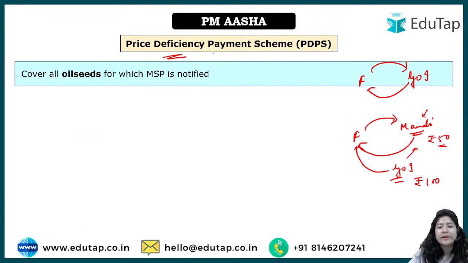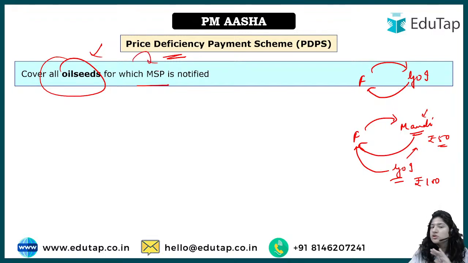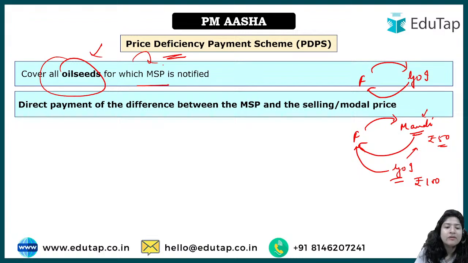It means what? First of all, you have to keep in mind which crops come under this. Only oilseed crops, and that too those for which MSP is notified. So here we are not talking about pulses, we are not talking about copra. This price deficiency payment scheme is just for all the oilseeds for which MSP is notified, okay. ठीक है, तो ये चीज़ ध्यान रखनी है. इसके अलावा what are the things?